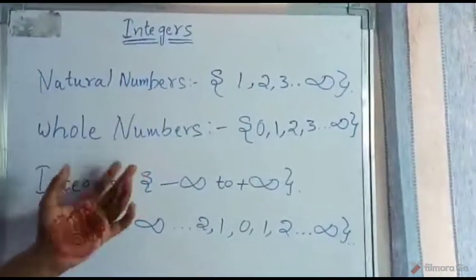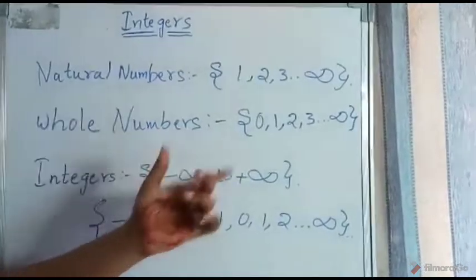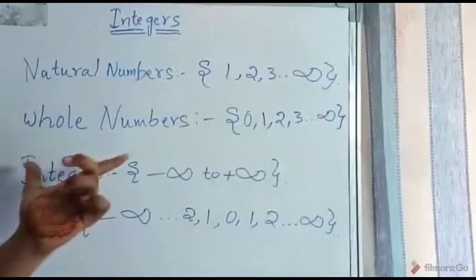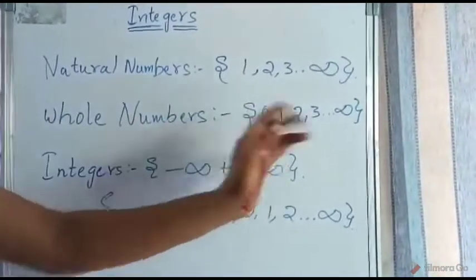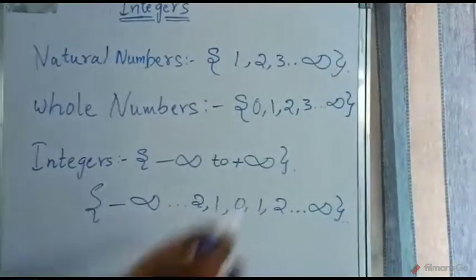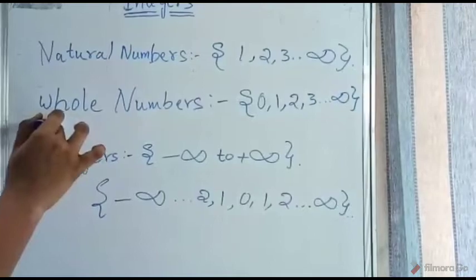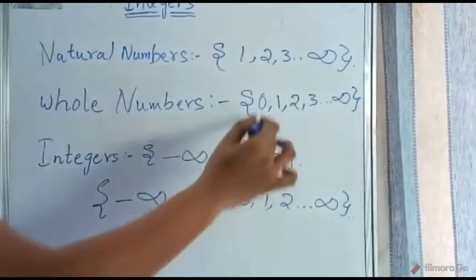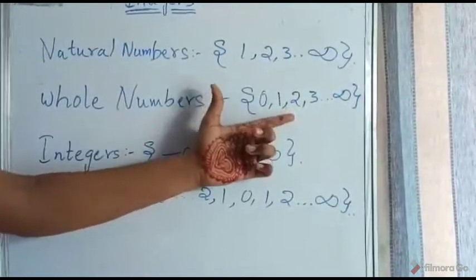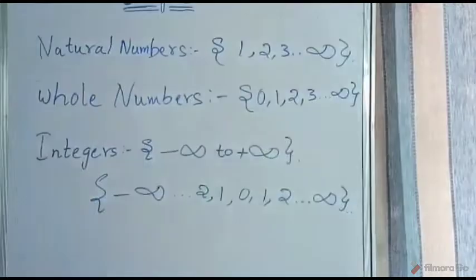Now the second set is whole numbers. What is a whole number? A whole number is nothing but 0 included with the natural numbers. The set of numbers with natural numbers and 0 is called whole numbers. That means all the natural numbers are whole numbers, but all the whole numbers are not natural numbers, because 0 is an extra additional number in the whole numbers rather than natural numbers.